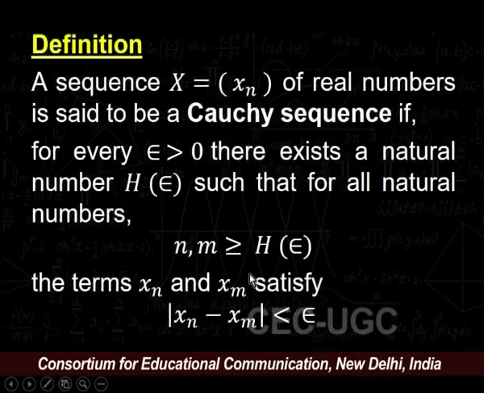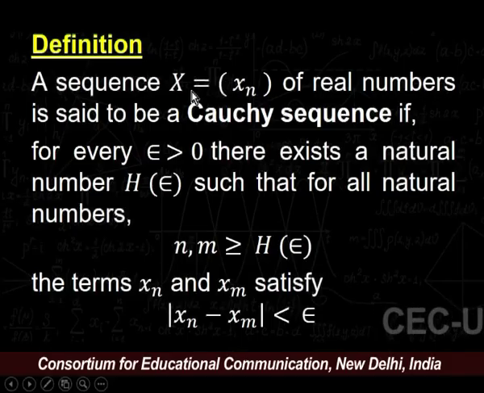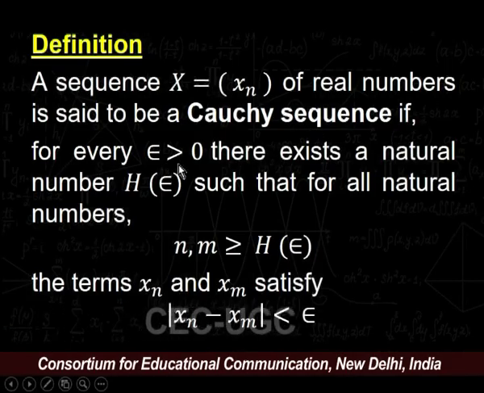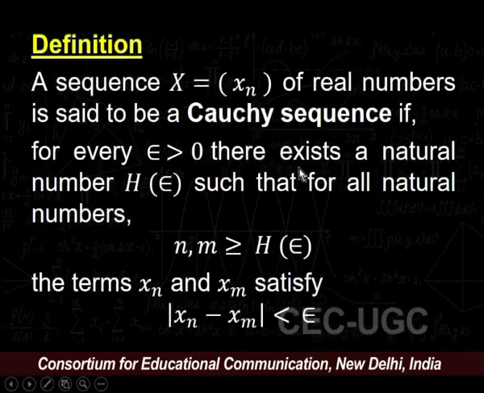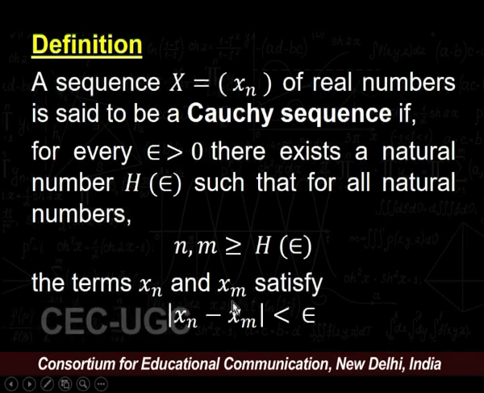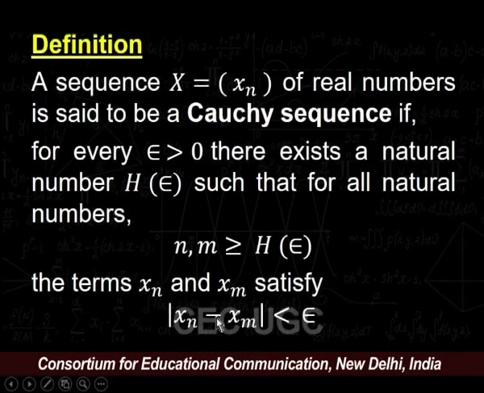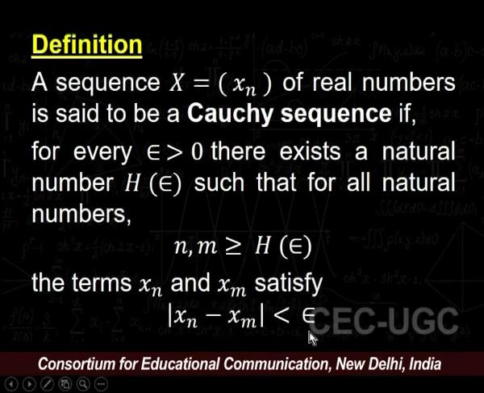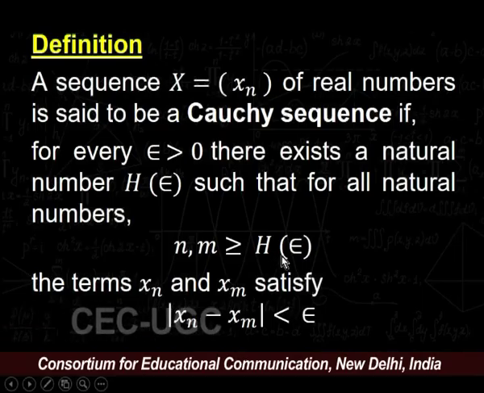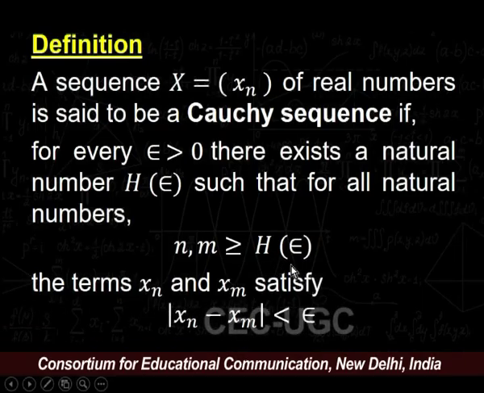I repeat the definition. A sequence x = (xn) of real numbers is said to be a Cauchy sequence if for every epsilon greater than 0, there exists a natural number h depending upon epsilon, such that modulus of xn minus xm is less than epsilon for all n and m greater than or equal to h, and that natural number depends upon epsilon.